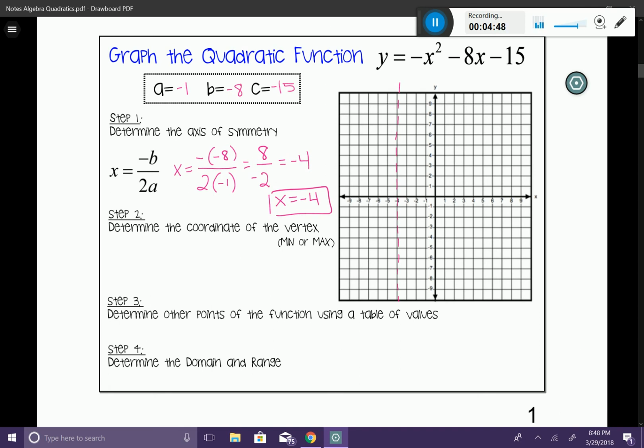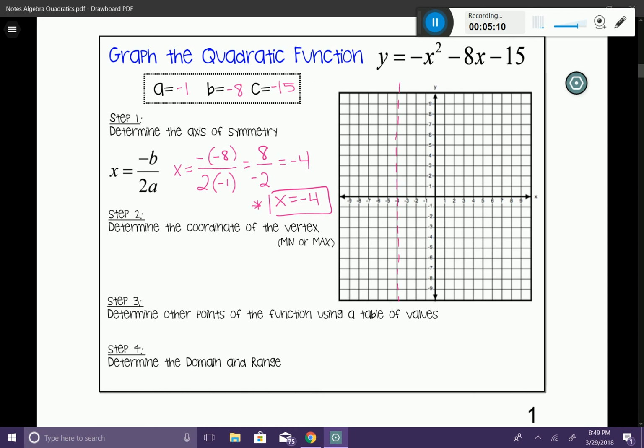Now, step 2, determine the coordinate of the vertex. As you can see, if we think back to the picture of the parabola on the last slide, we know that the vertex is actually going to be on the axis of symmetry. So we already know our x value. Now we just need to figure out the y value.